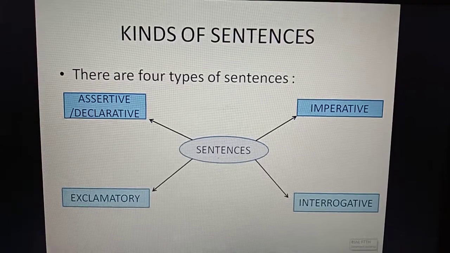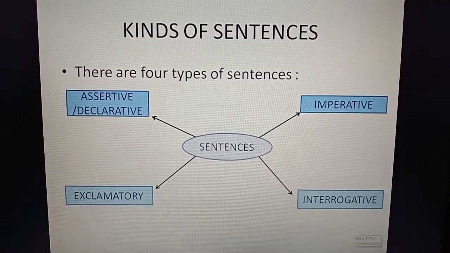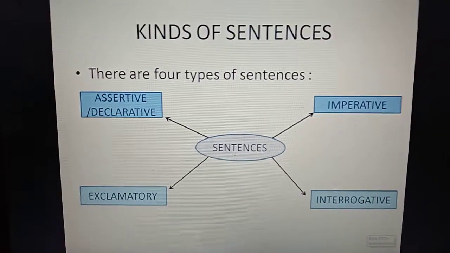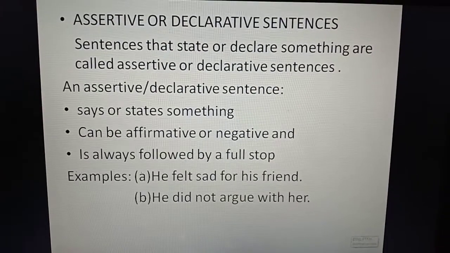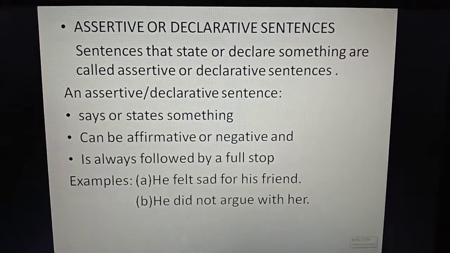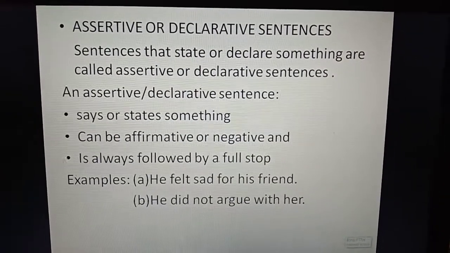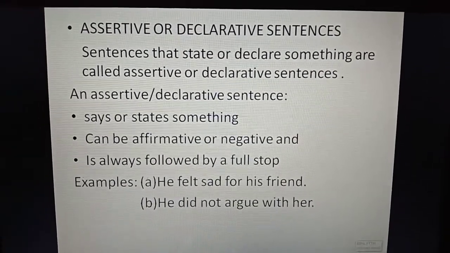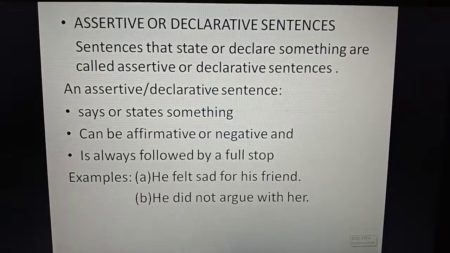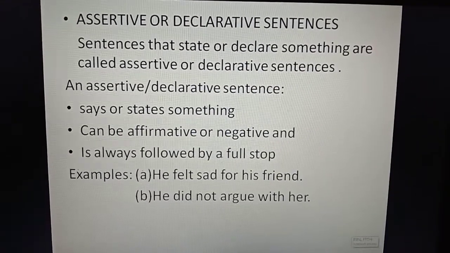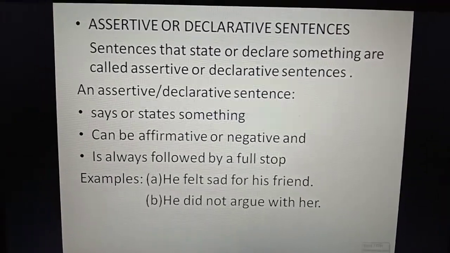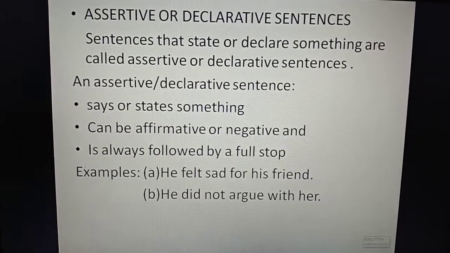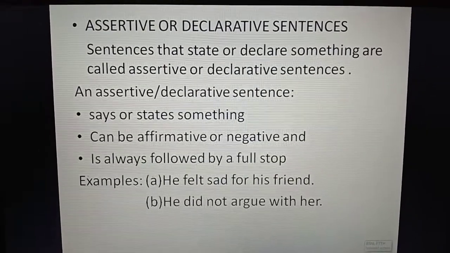Now let us study all four kinds of sentences very briefly. The first one is assertive or declarative sentence. Now, why is it called assertive or declarative sentence? Because these sentences state or declare something. Sometimes these sentences are also called statements.